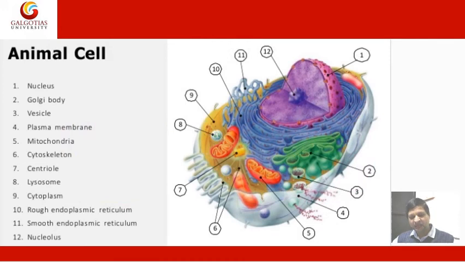Animal cell. We have a beautiful picture on the slide, and we have labeled it. First is the nucleus, second is Golgi body, third is vesicle, four is plasma membrane, five is mitochondria, six is cytoskeleton, seven is the centriole, eight is the lysosome, nine is cytoplasm, 10 is rough endoplasmic reticulum, 11 is smooth endoplasmic reticulum, and 12 nucleus.